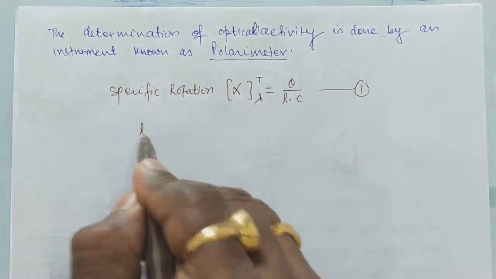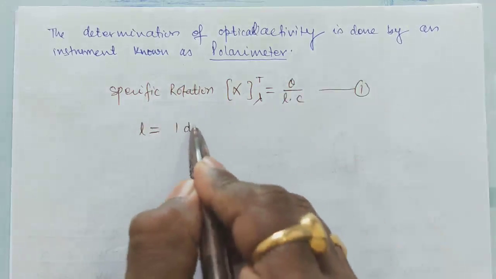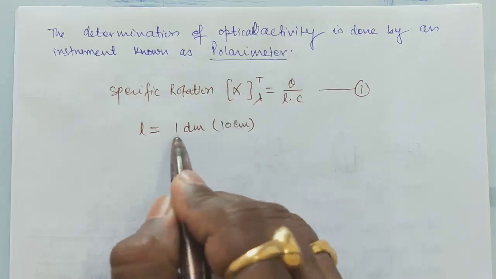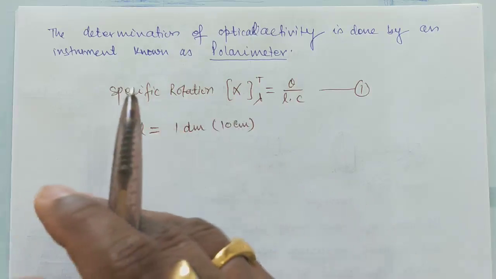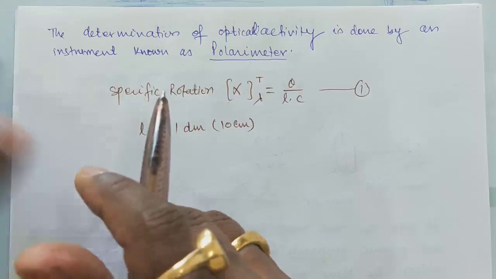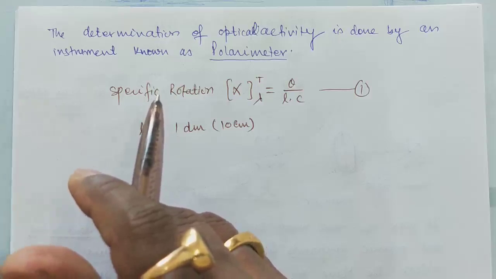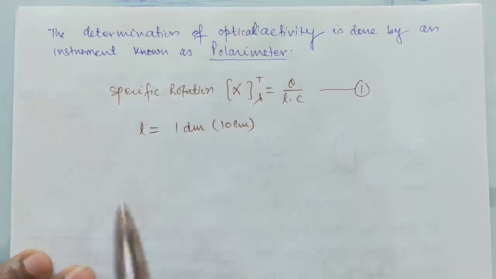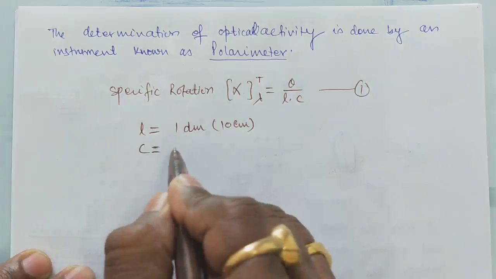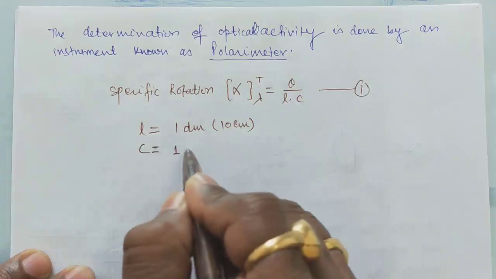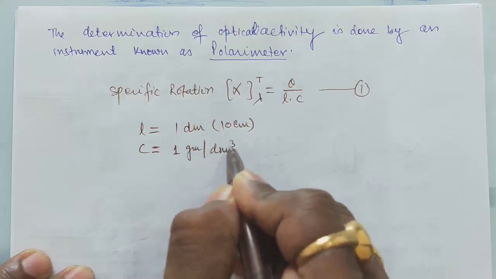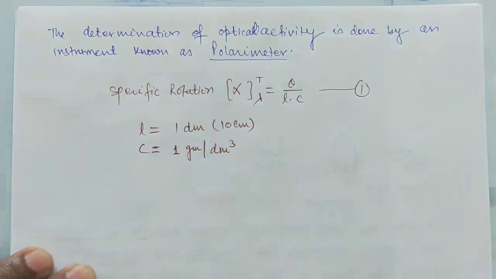See, when L is taken in decimeters, all of you should know 1 decimeter is equal to 10 centimeters, and C is taken as a concentration of 1 kilogram per decimeter cube.